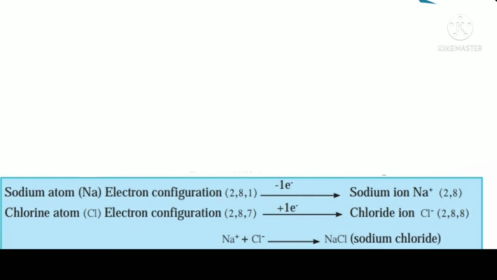A sodium atom gives away one electron and a cation of sodium is formed. Hence, the valency of sodium is 1. A chlorine atom takes up one electron and forms an anion of chlorine, and thus the valency of chlorine is 1. After the give and take of electrons is over, the electronic configuration of both the resulting ions has a complete octet. Due to the attraction between the unit but opposite charges on the two ions, one chemical bond is formed between sodium and chlorine, and thus compound NaCl is formed.